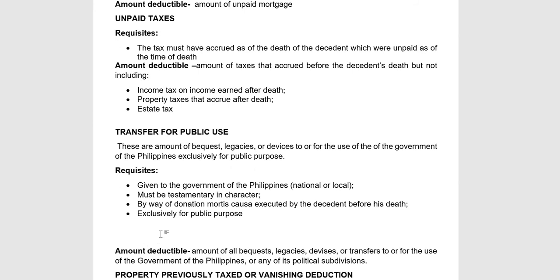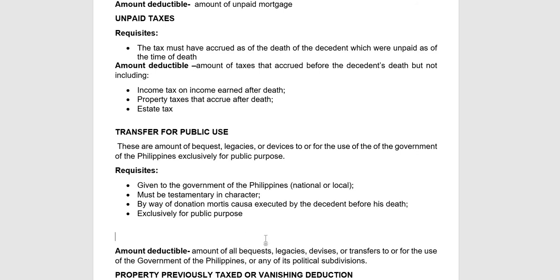So these are amounts of bequests, legacies, or devices, to or for the use of the government of the Philippines exclusively for public purpose. So these are donations mortis causa to the government, whether local or national. The requisite is that it is given to the government of the Philippines, whether national or local, and must be testamentary in character. So it should be a donation mortis causa, taking effect upon death, executed by the decedent before his death, and exclusively for public purpose.